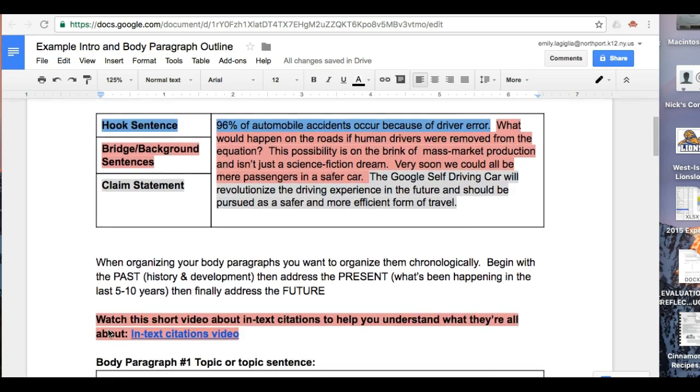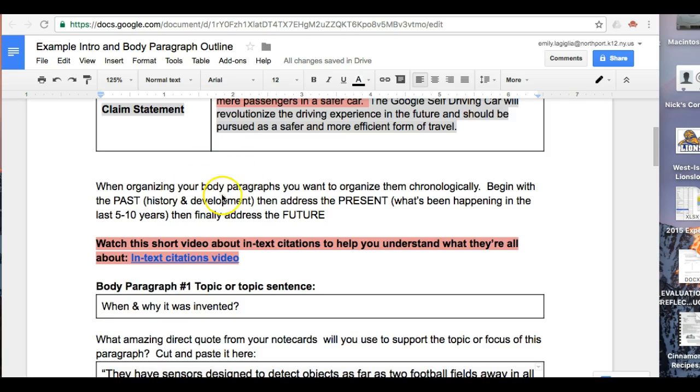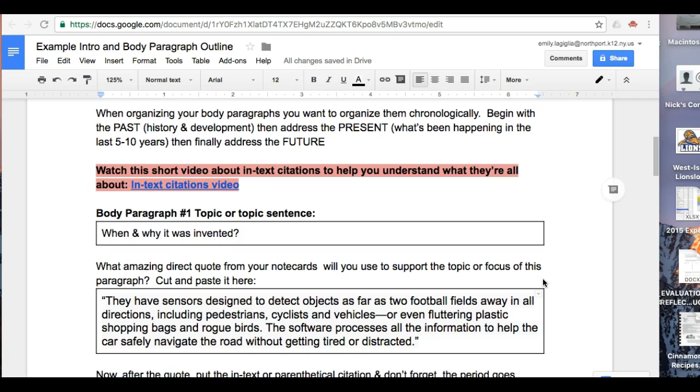Then the next thing I ask you to do here is organize the body paragraphs. I've given you some notes, and they're definitely worth reading, that you want to go in chronological order. So start with kind of the past, the background information, history and development of your technology, then the present, and again, that's not necessarily just today, that includes the last 5 to 10-year window, and then finally address the future. Where is this going down the road? So the first step in this body paragraph asks you to have the topic or the topic sentence.